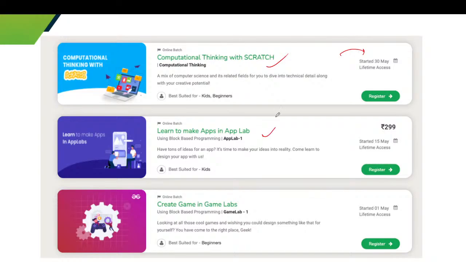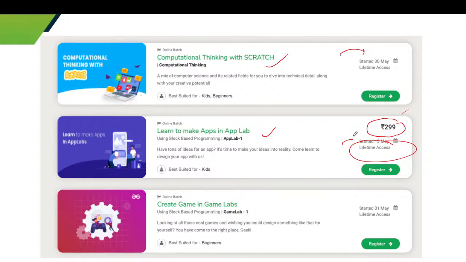Next course is learn to make apps in App Lab. You can learn how to make apps in App Lab through this course, and basic to high level questions are discussed in this course. The course price is rupees 299, and this was started on 15th May, and the course has lifetime access. You can register for this course.